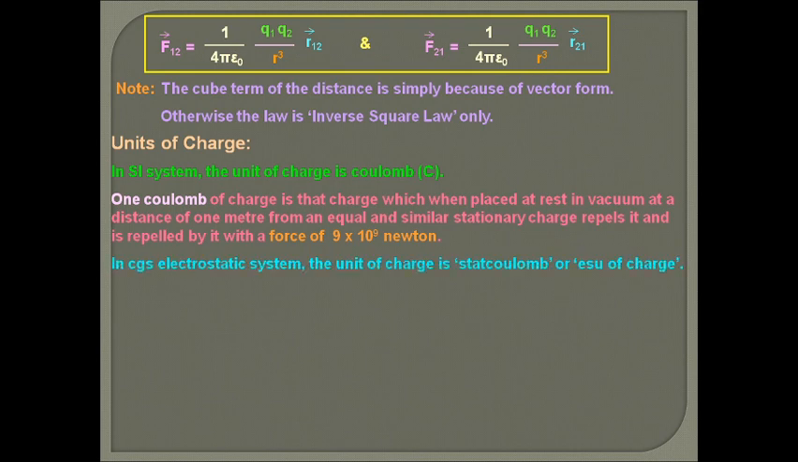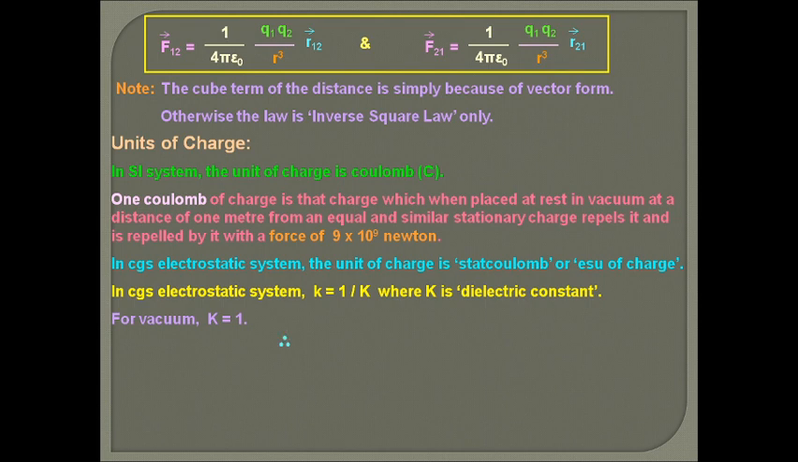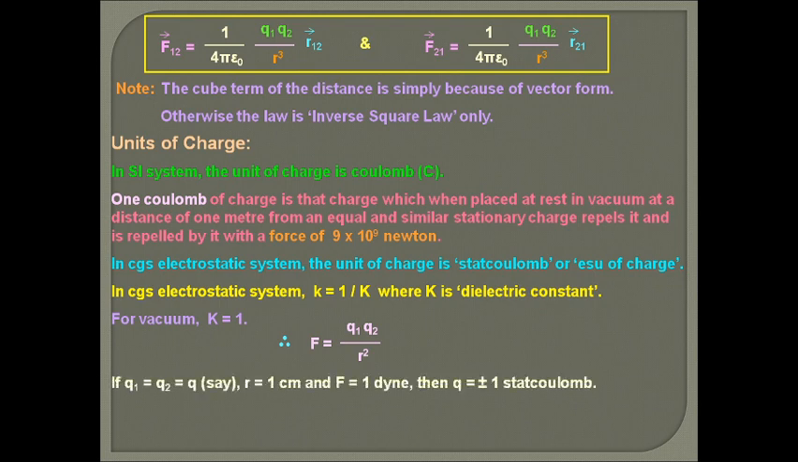In the CGS system, the unit of charge is stat coulomb, also called ESU of charge, the electrostatic unit of charge. In the CGS electrostatic system, the value of K, the fundamental constant, is always taken equal to 1 for vacuum. So for vacuum in the CGS system, Coulomb's law is F is equal to Q1 Q2 upon R square. But in class 12 we are using only the SI system; the CGS system is used in higher classes, but we can take it for knowledge.